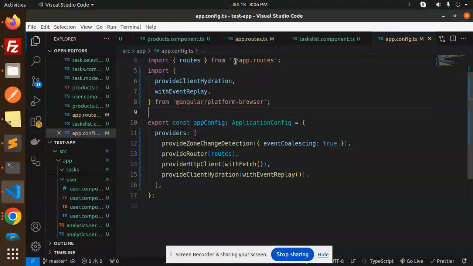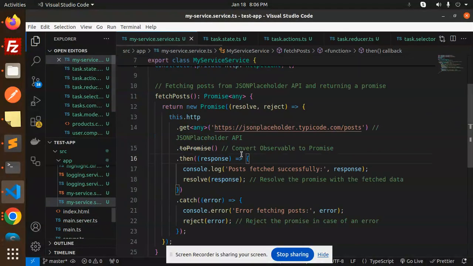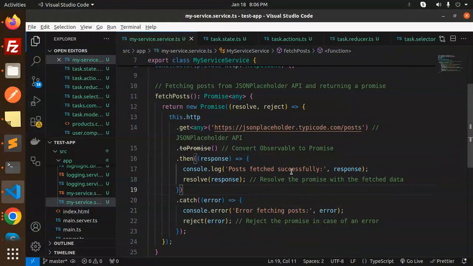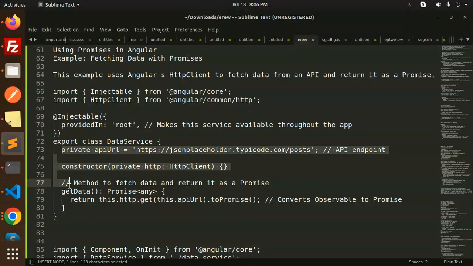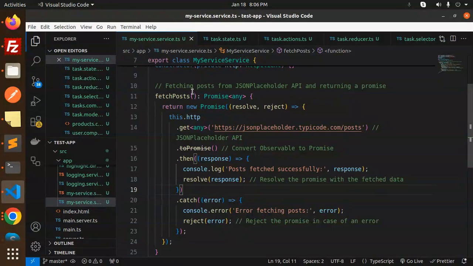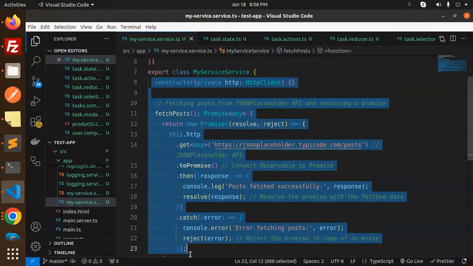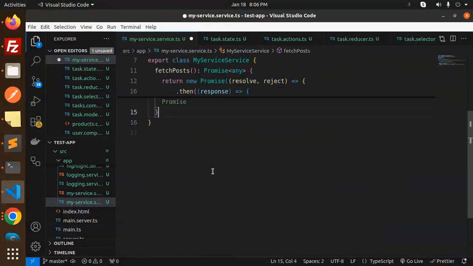So here we have my service. So I will go with my service. And here we have already created the promises to get the data. Okay, so let me insert this code, a simple one. So here you can see that I'm going to add this code.